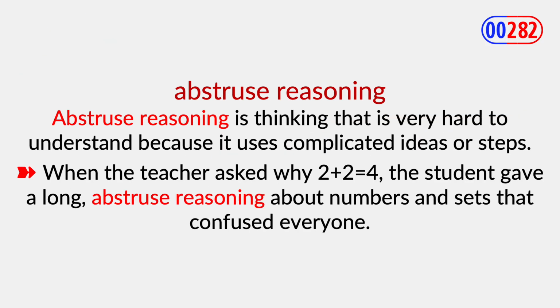Abstruse reasoning. Abstruse reasoning is thinking that is very hard to understand because it uses complicated ideas or steps. Example: when the teacher asked why 2 plus 2 is 4, the student gave a long, abstruse reasoning about numbers and sets that confused everyone.